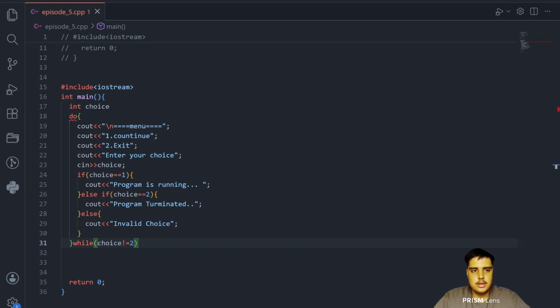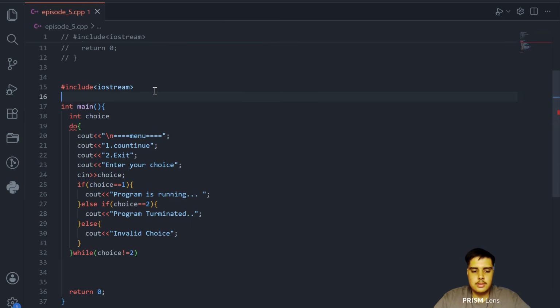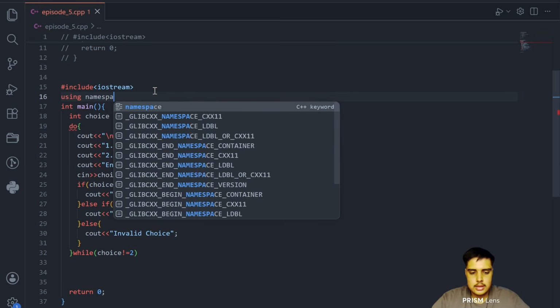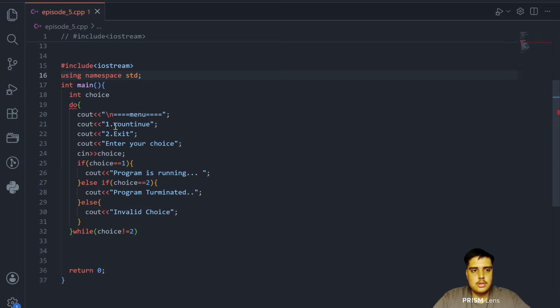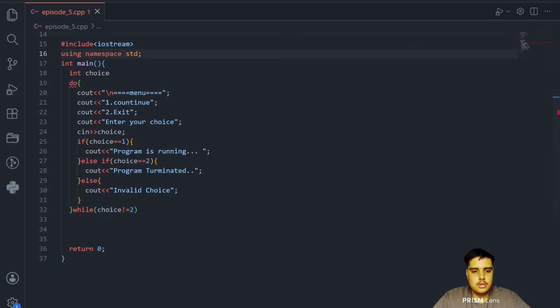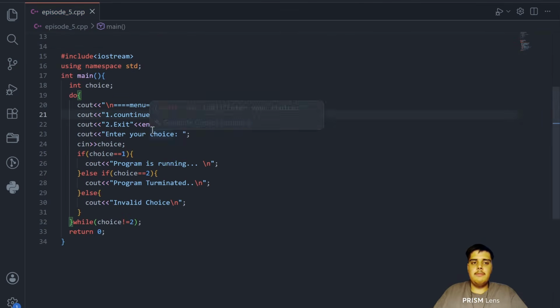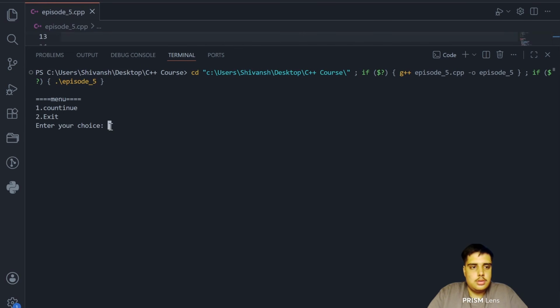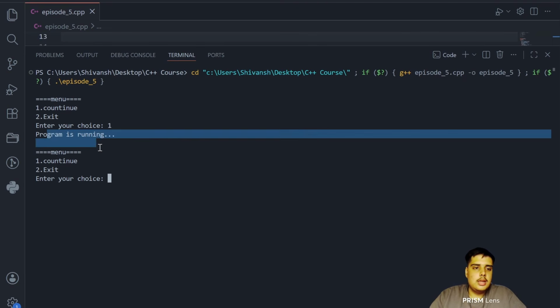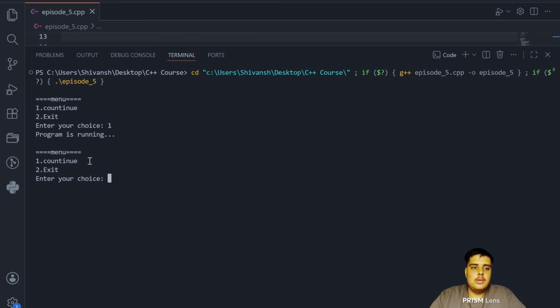One second. Oh yes, we have to use using namespace std here also. I have made the code look nicer and included these \n also here. So now when we run the code, it says enter your choice, and when I say 1, it says program is running, and then again asks for the menu.